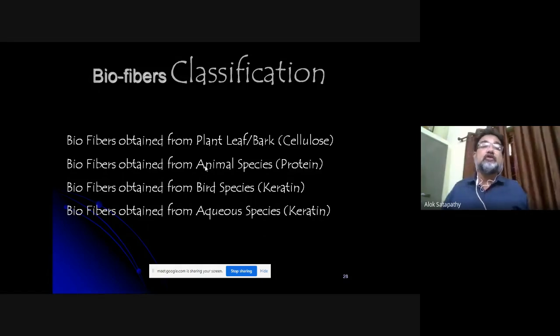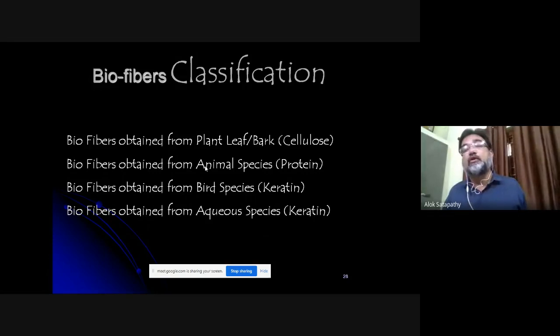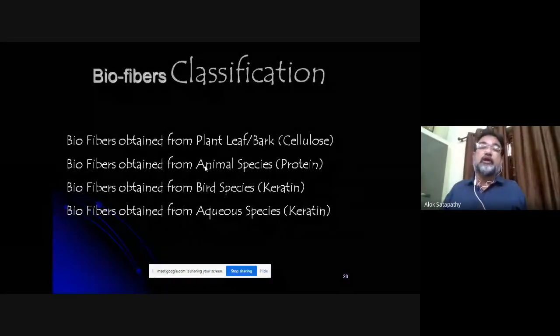So biofibers are obtained from plants, animals, birds, and aqueous species. From the plant species, basically cellulose is the main constituent. From the animal, protein. From the bird, keratin. From the aqueous species, also keratin. Of course, keratin is also a protein.